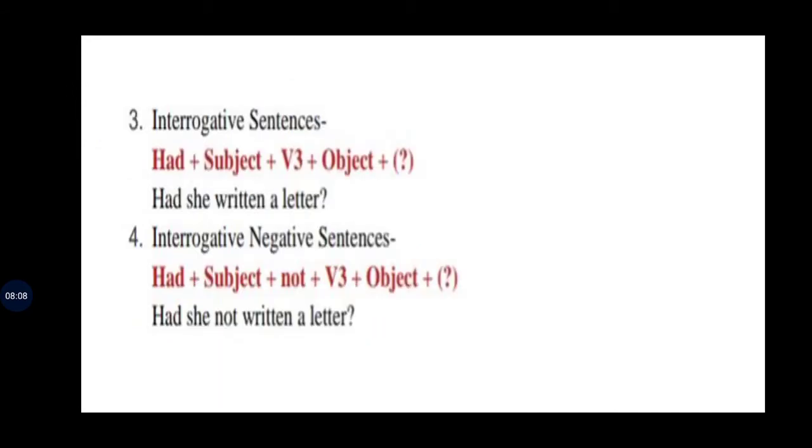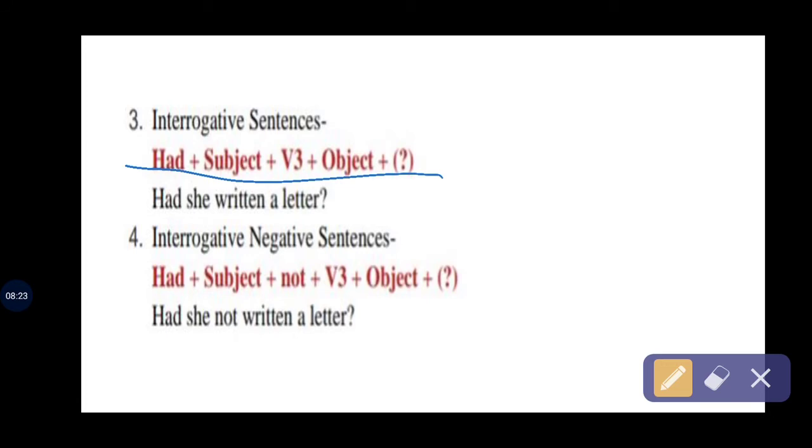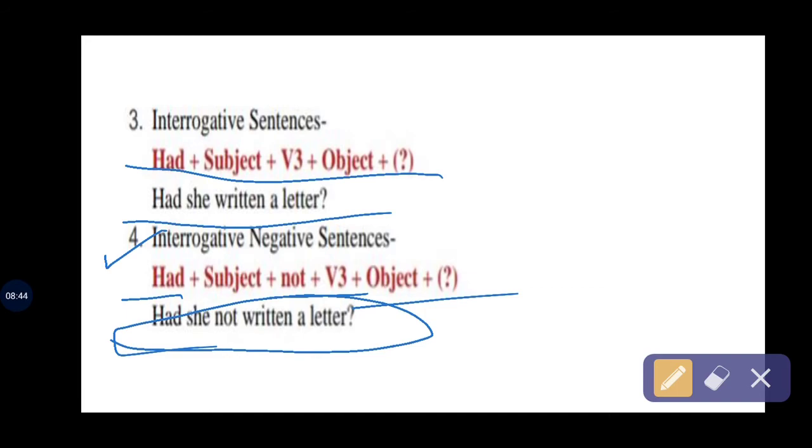Okay, now move to interrogative sentence. In this we have had before the subject plus verb's third form plus object. That's the rule to make an interrogative sentence. And the example is here: had she written a letter? Next, interrogative negative sentence. In this again, had comes before the subject plus not plus verb's third form plus object. And that's the example of this one.